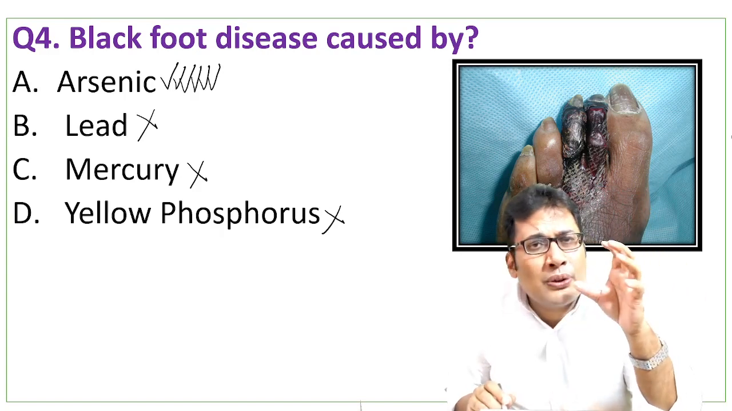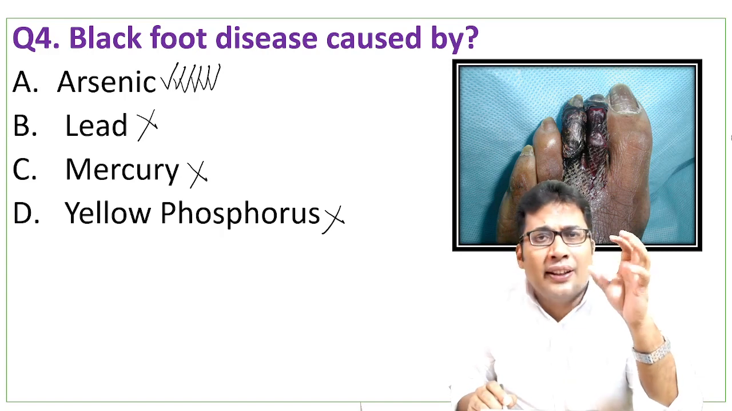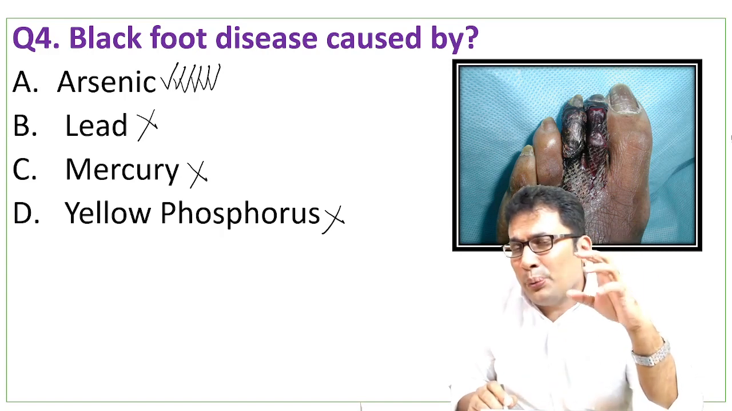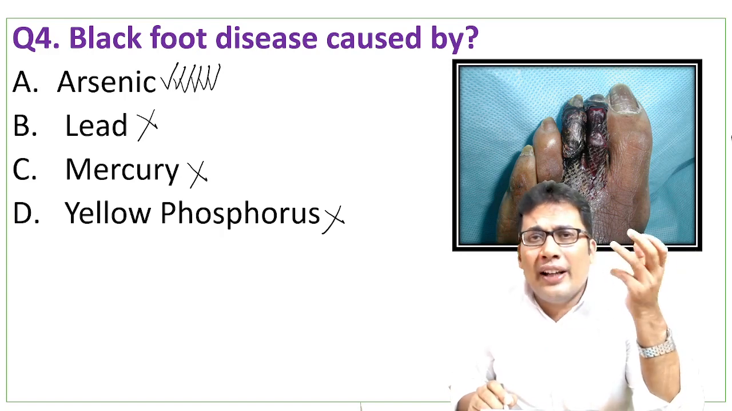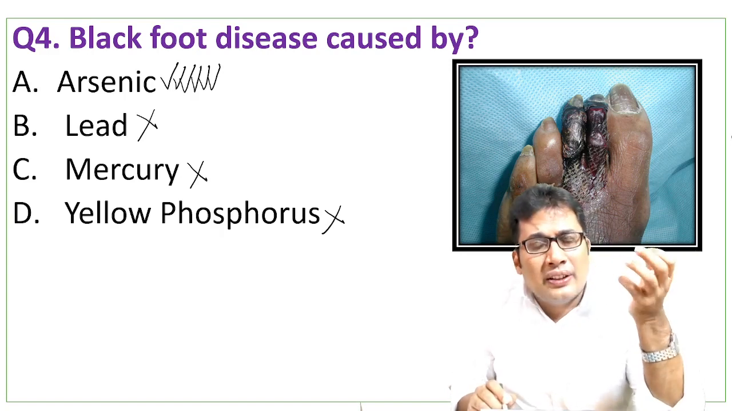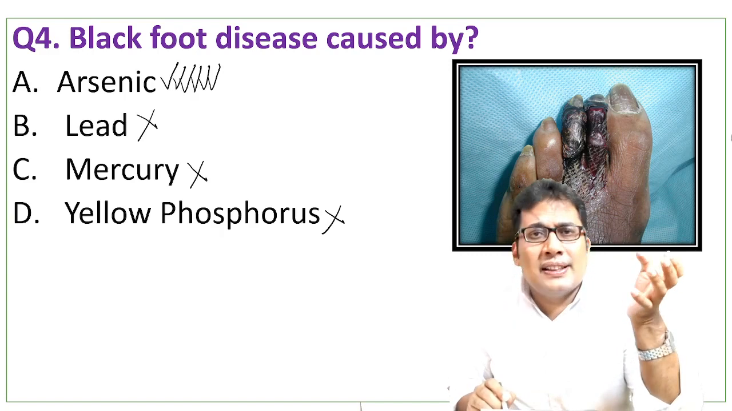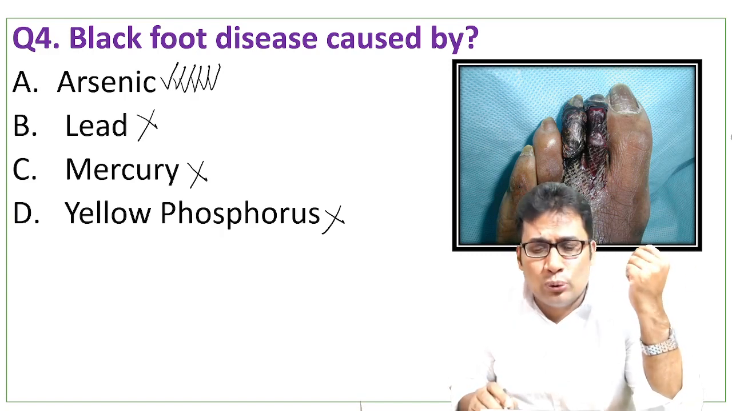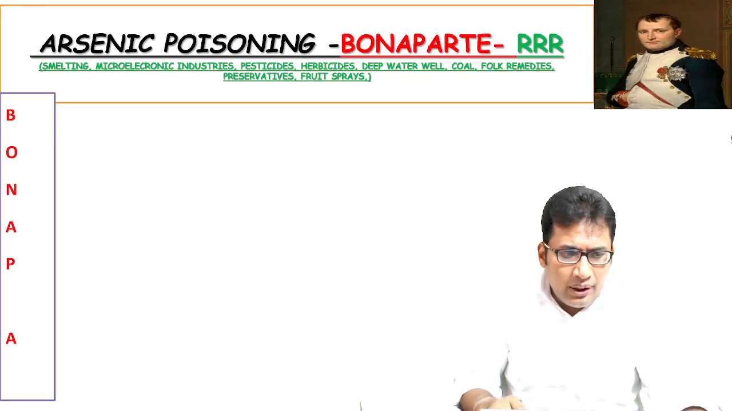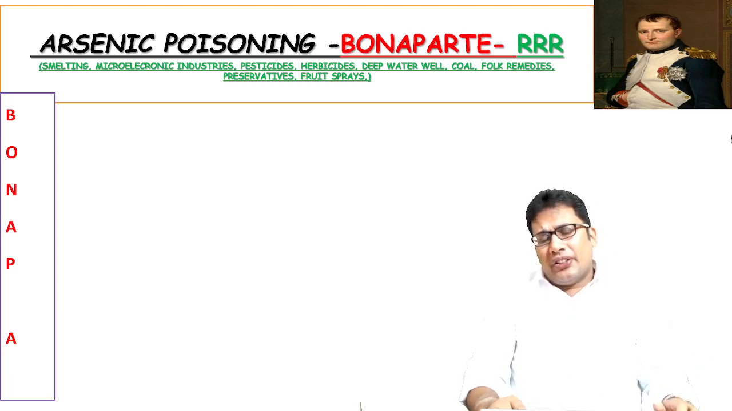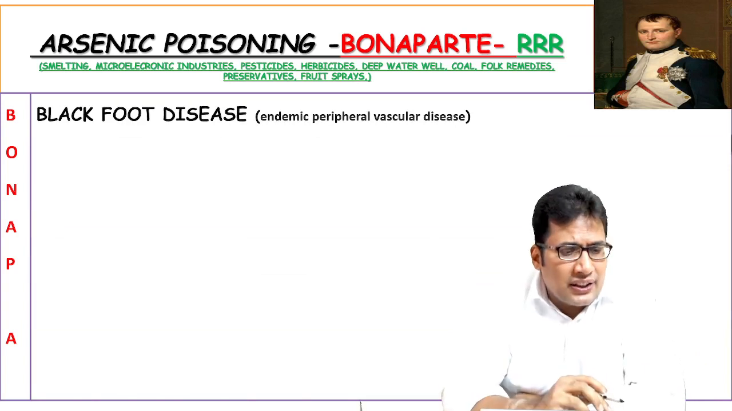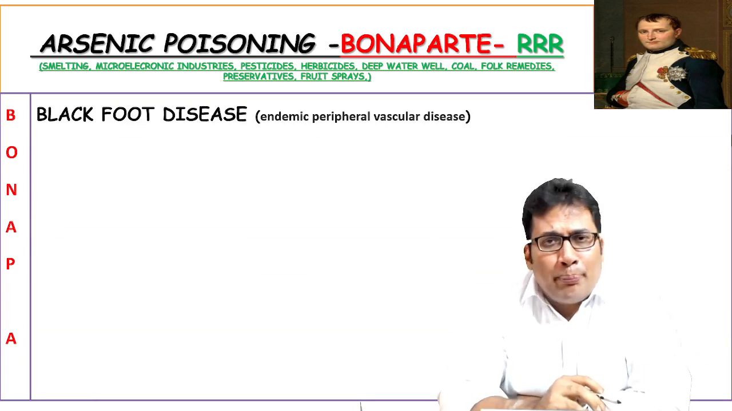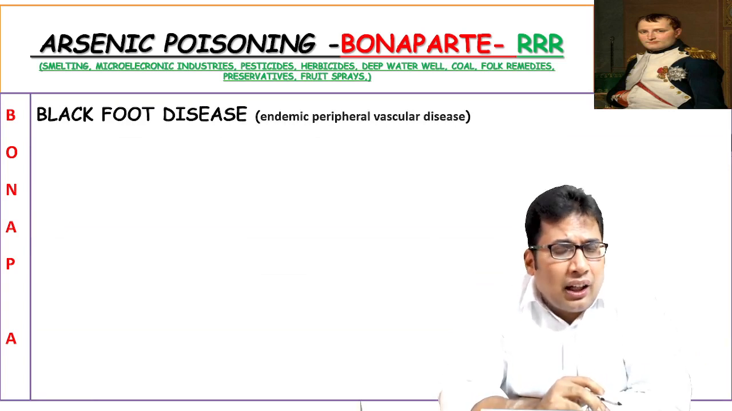So the most common source of arsenic poison is water related. The consumption of water containing a high amount of arsenic can lead to endemic arsenic poison, which can lead to peripheral vascular disease, known as black foot disease. Arsenic is very commonly asked in exams. Remember, there is a mnemonic for the arsenic poison signs and symptoms. The mnemonic is Bonaparte RRR.